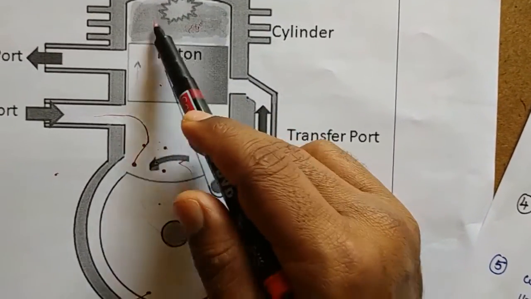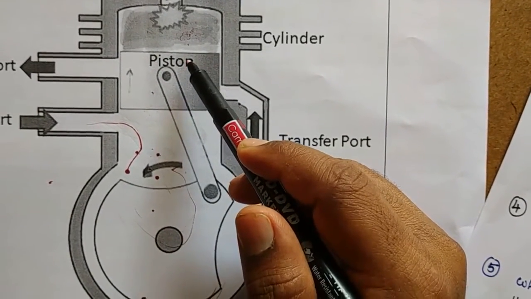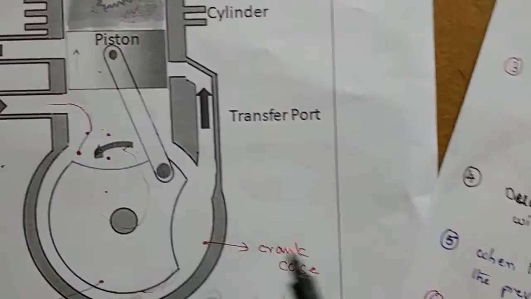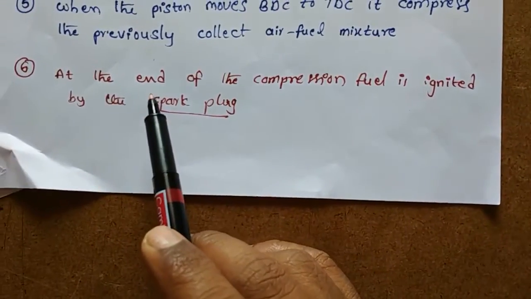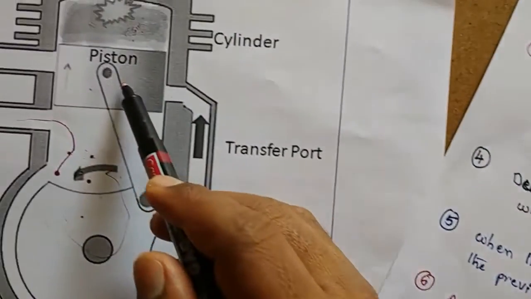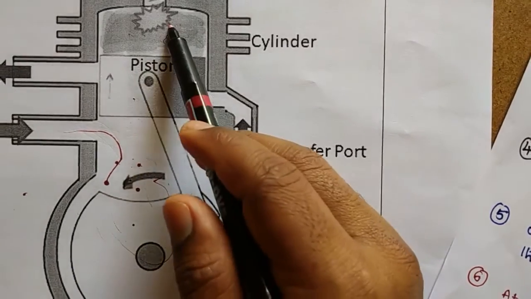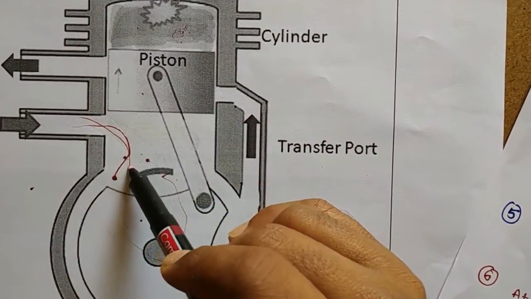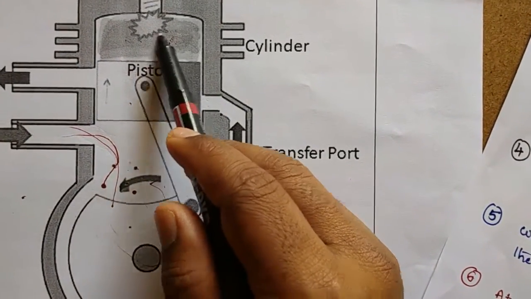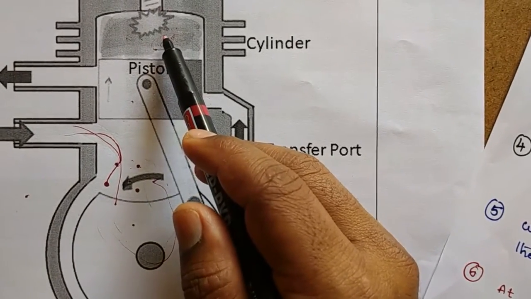So here this is the fuel. This fuel will be compressed by the piston in the first stroke, as the piston moves from BDC to TDC. Next, last point: at the end of the compression, fuel is ignited by the spark plug. See here, once again observe. When the piston moves from BDC to TDC, air fuel mixture will enter into the cylinder. At the same time, this piston will compress the previously collected air fuel mixture to the required temperature and pressure.